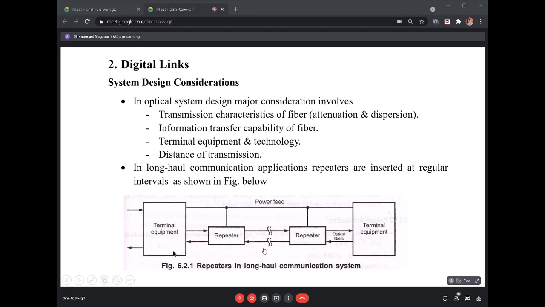If it is a smaller distance, then we can directly connect the terminal equipment to the terminal equipment. But if there is a larger distance, because as you all know, these fiber optic cables are generally used for longer distance communication, since they have a higher data handling capability, here in this diagram you can see that you will be using repeaters in between. Why do we use repeaters in between?